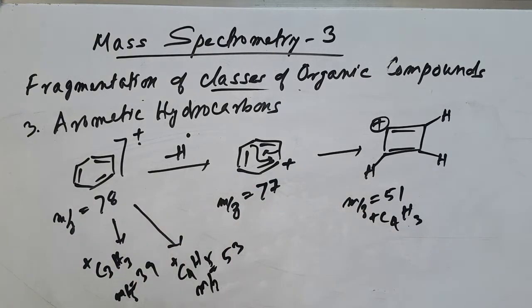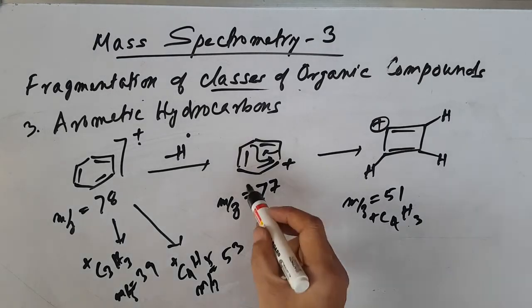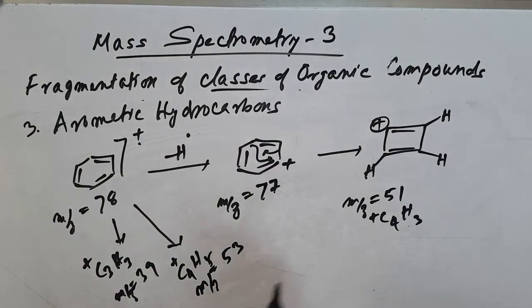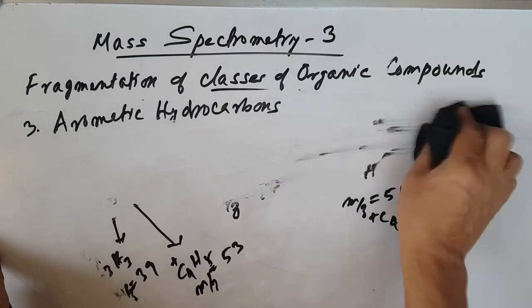So in benzene you can find these. You can try these fragmentations also. So, I'm repeating again, a simple benzene molecule can undergo fragmentation to give this type of fragment ions. Okay, so if benzene can also have a branching point, you can take a branching point. So let us see one. Okay, let's see the branching point.